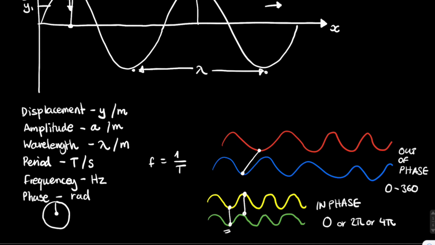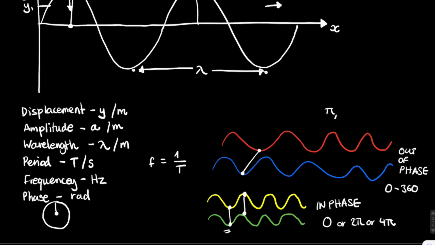Now, I don't know quite how accurately I've drawn this, but if two waves are just completely out of phase, then they are 180 degrees out of phase, or pi radians, because there are pi radians in 180 degrees. And so if two waves are completely out of phase, then they are 180 degrees or pi radians.